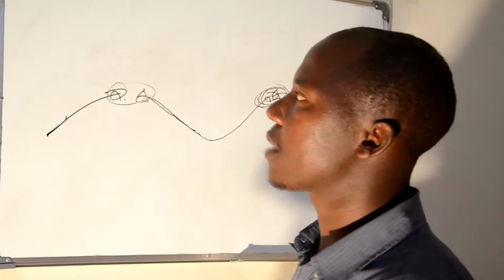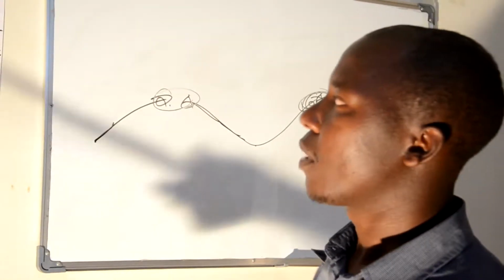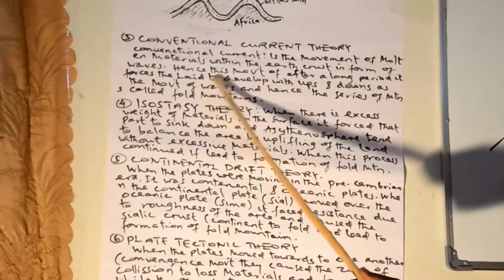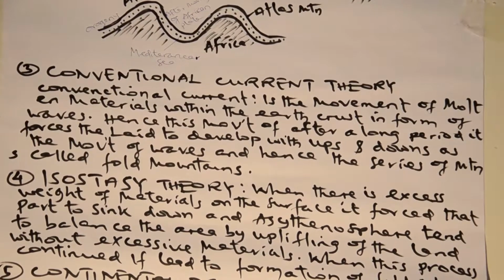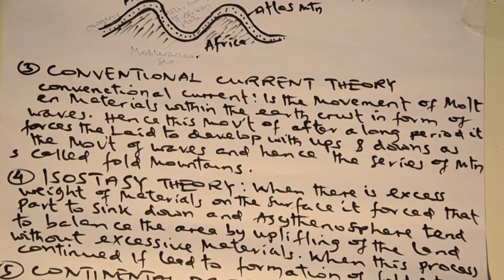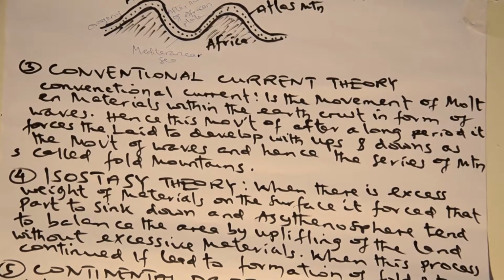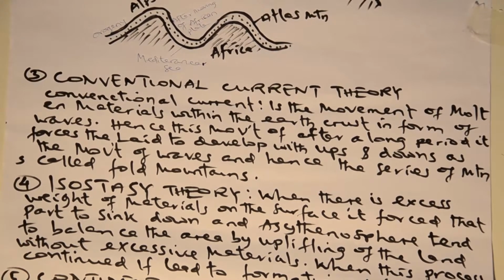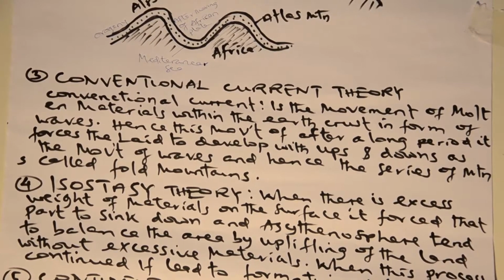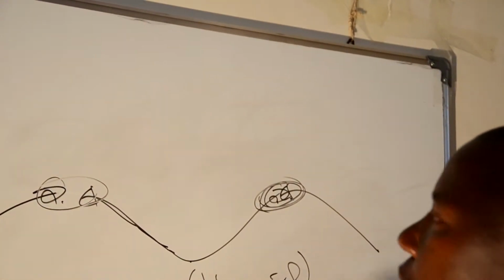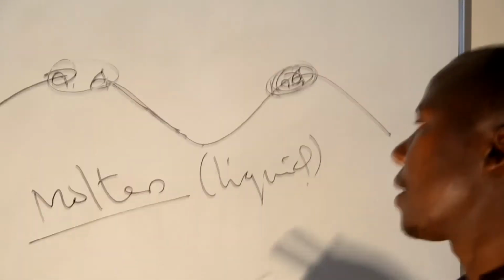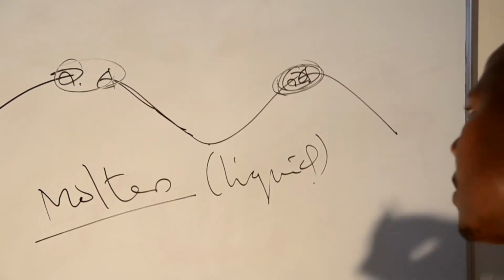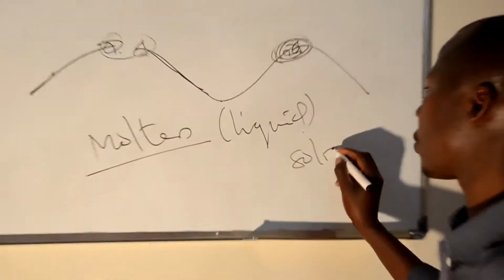Therefore, according to the convergence current theory, the movement of molten materials within the crust forms a wave-like structure. Dear students, as I told you, this is the movement of molten material. The molten materials are in liquid form, like porridge. But wherever they are cooled by air on the landmass, on the surface, the material changes into solid states.